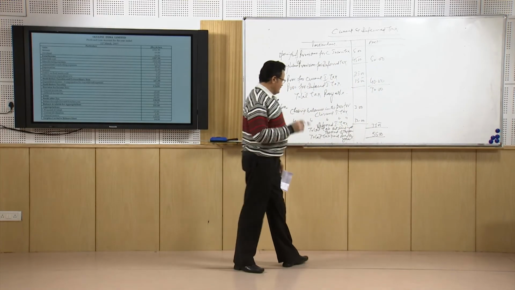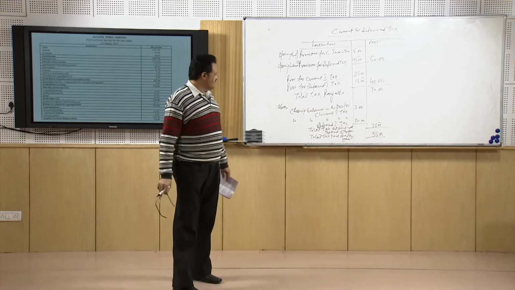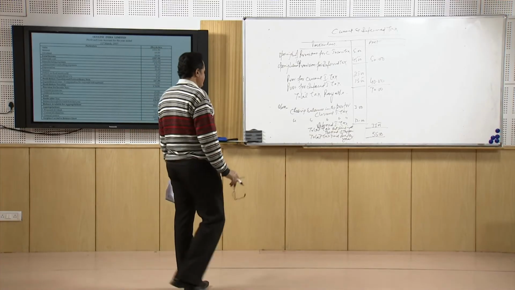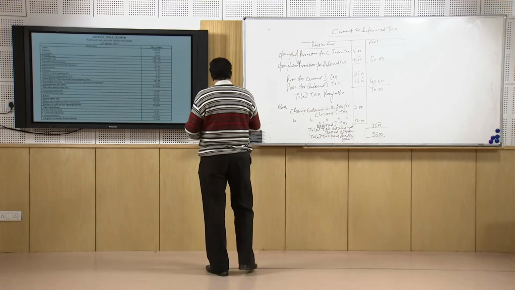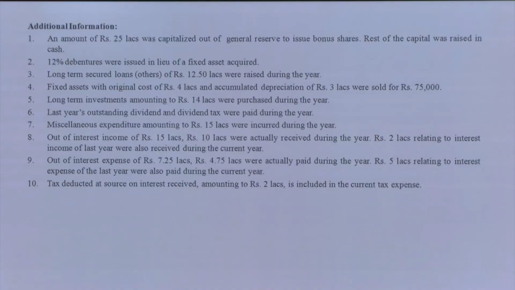This is the total outflow. We should consider it as a total outflow of the 55 lakhs tax, but out of this 55 lakhs tax, one important piece of information is given to us in the additional information, and that information is that tax deducted at source is 2 lakh rupees.